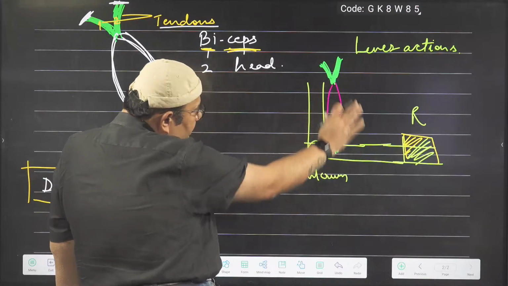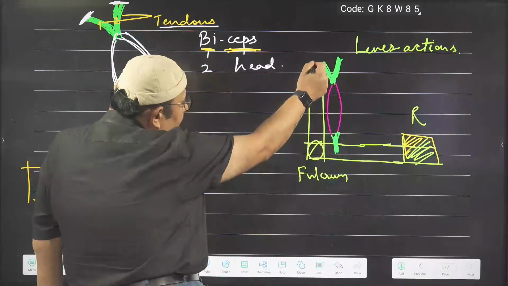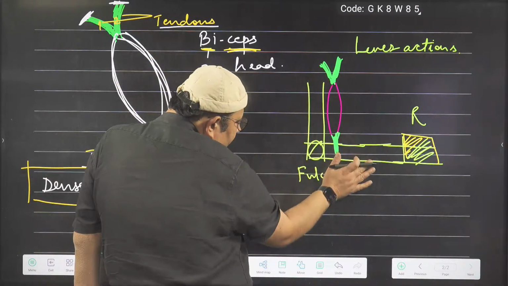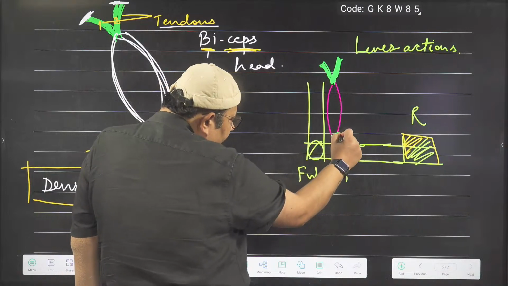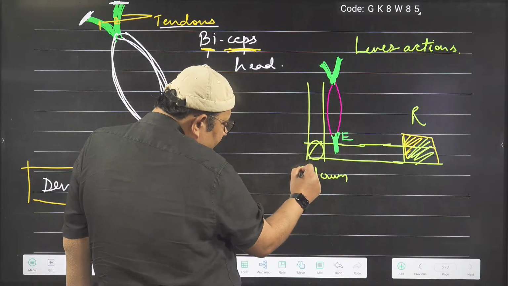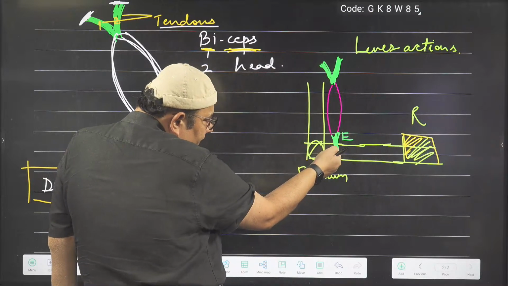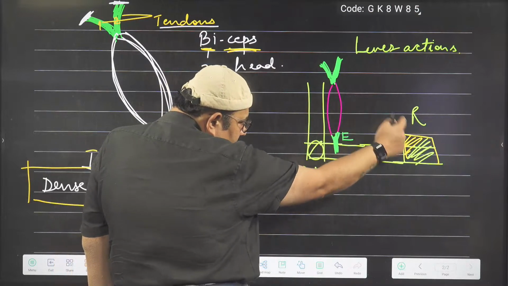Now, this is how the muscle is attached. These are some bones here. I will not make those bones, I'm just showing you this lever. So what is happening? This is effort, this is fulcrum, and this is the resistance. So here, effort is in the middle of fulcrum and resistance.